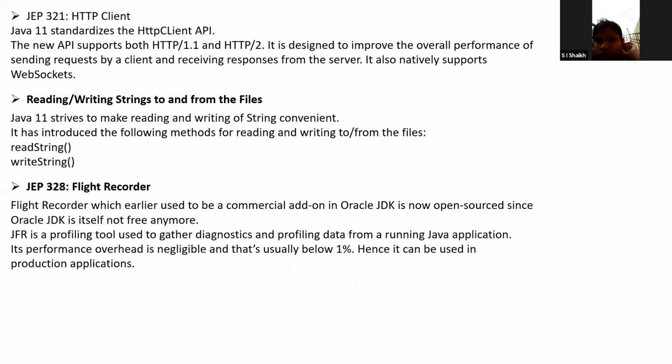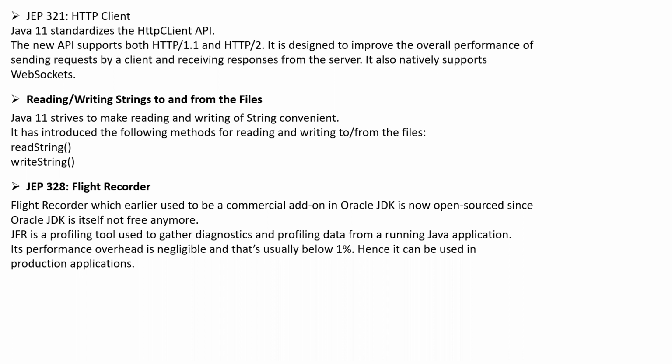Okay. I think this will be the last slide. With the HTTP client, they have introduced support for HTTP/2 also in Java 11 onwards. Earlier, the Java HTTP client supported HTTP 1.1 only, and now they are supporting HTTP/2 also.